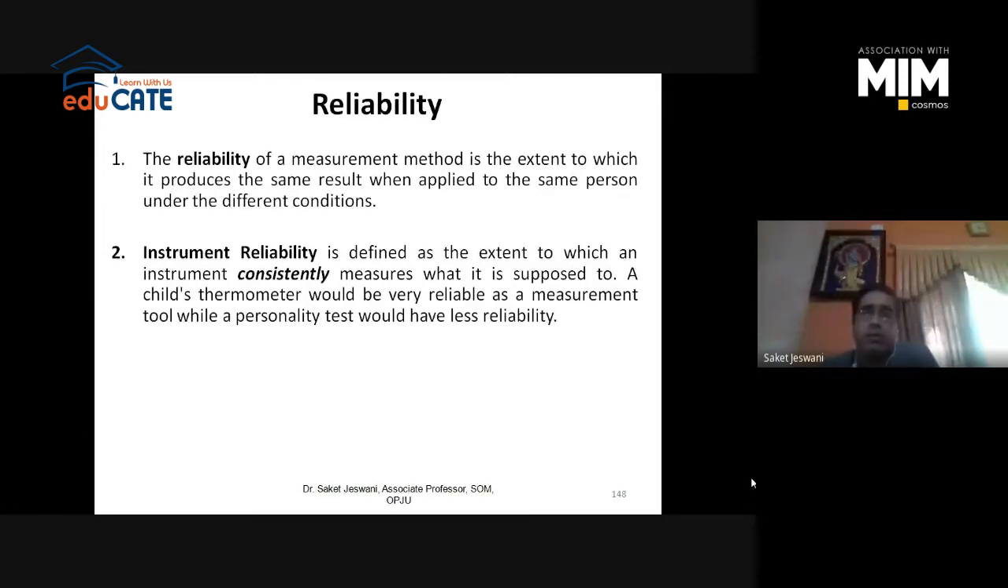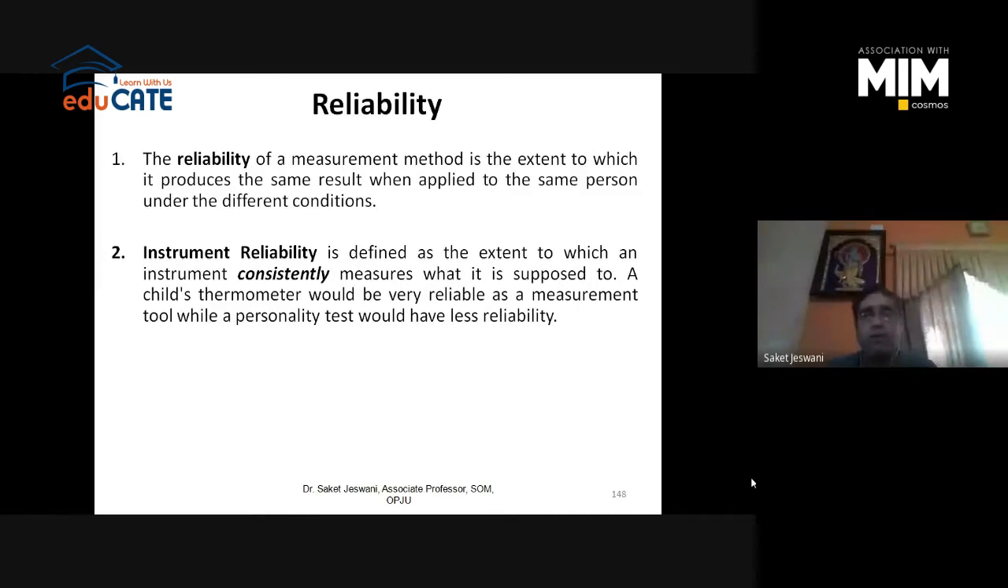So we will check the reliability of our instrument basically. It is defined as the extent to which an instrument consistently measures what it is supposed to, always, every time. So for example, a child's thermometer would be a very reliable measurement tool to measure temperature, right? If you measure the temperature of a child on Monday, it will give reliable, consistent data, and on Wednesday or Friday, it will also provide the same measurement, right? So a thermometer is a reliable instrument to measure temperature.